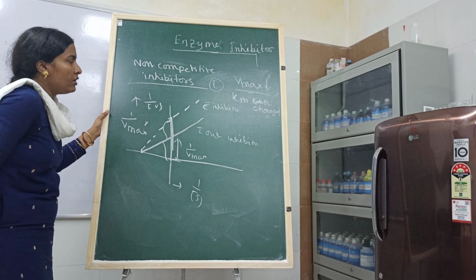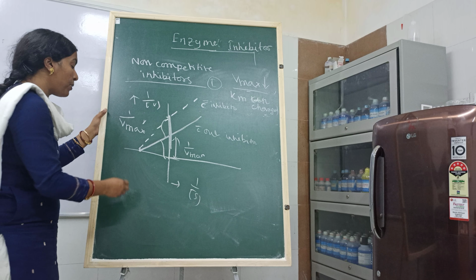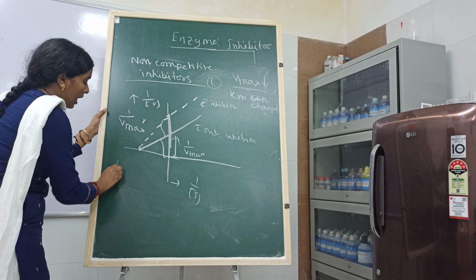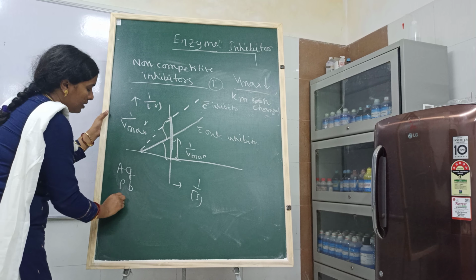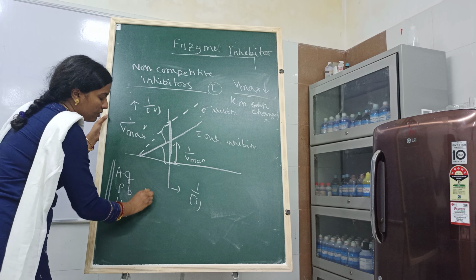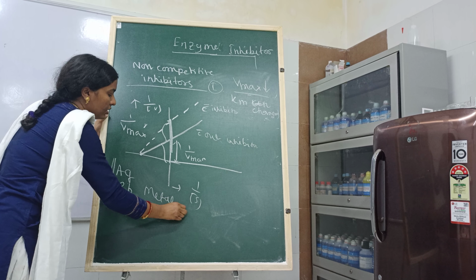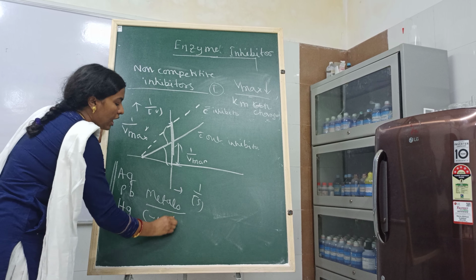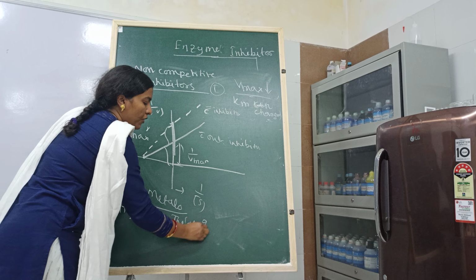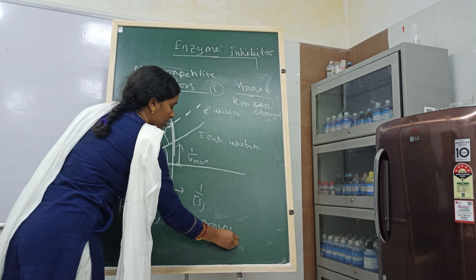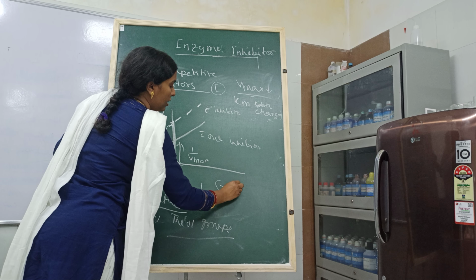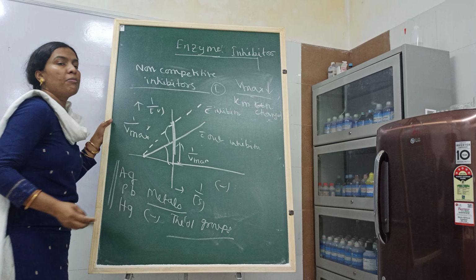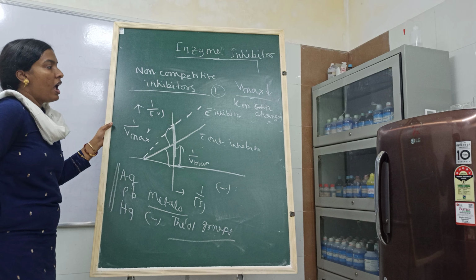And the examples of these non-competitive inhibitors are metals like mercury, lead, and silver. These metals inhibit the thiol groups of the enzyme and they inhibit in a non-competitive manner.